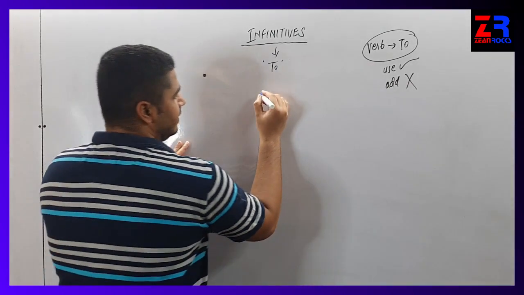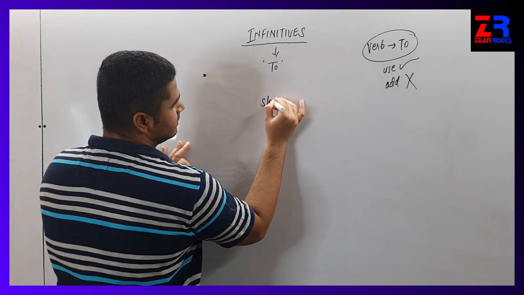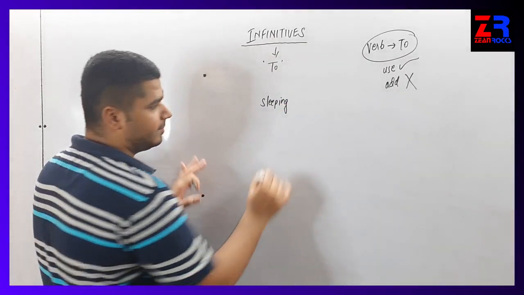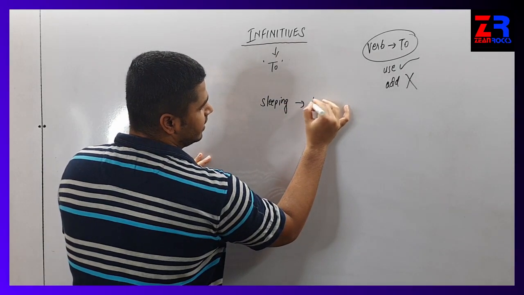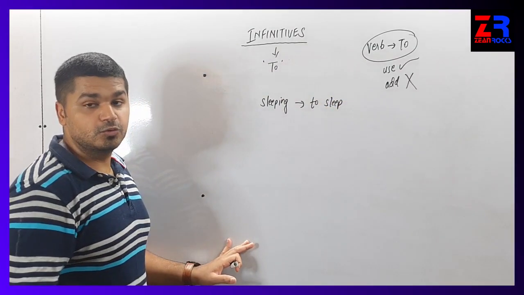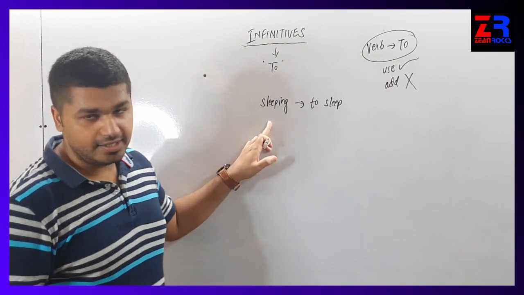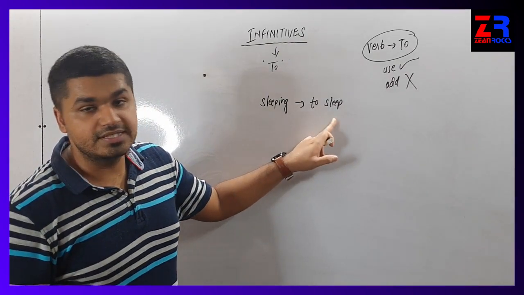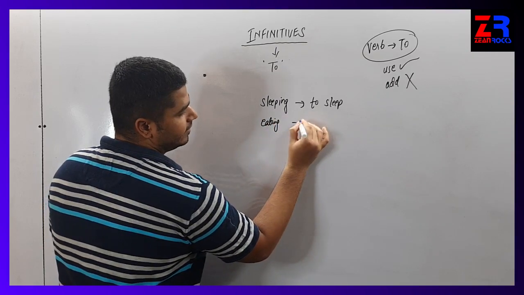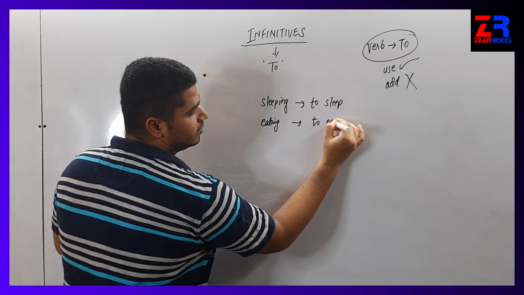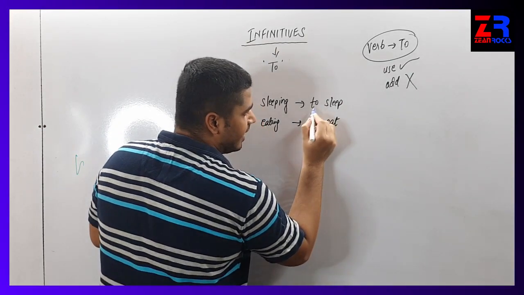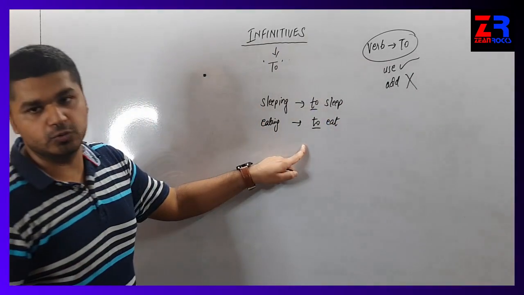For example, if the word is sleeping, the infinitive form will be to sleep. If the word is eating, the infinitive form will be to eat. We have to add as well as use the word to.